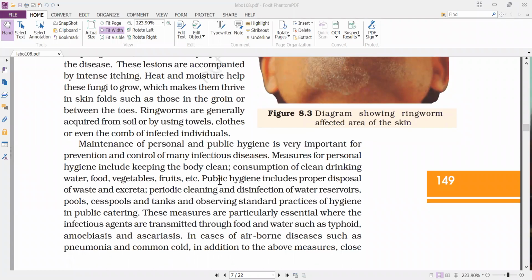And next, the public hygiene. Public hygiene includes a proper disposal of waste and excreta. So in our house, a lot of excreta and waste materials are generated. That should be properly disposed. That means we should not go for defecation outside.